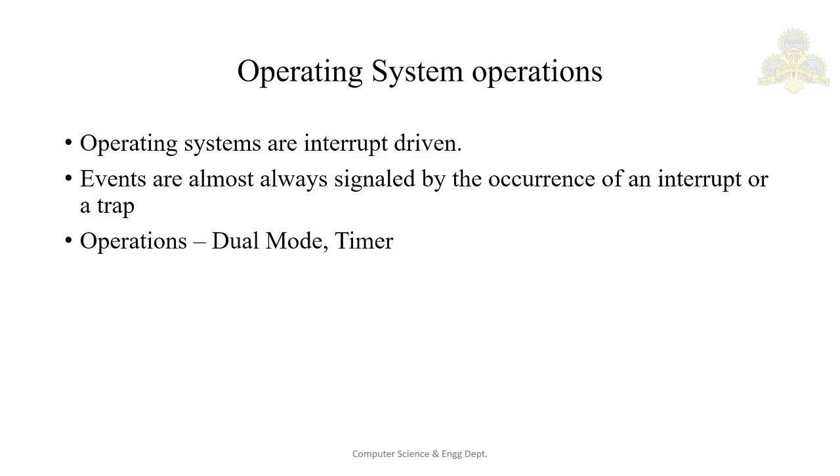The operating system and the users share the hardware and software resources of the computer system. We have to make sure that an error in any user program could cause problems only for that particular program. With sharing, many processes could be adversely affected by an error or bug in one program.